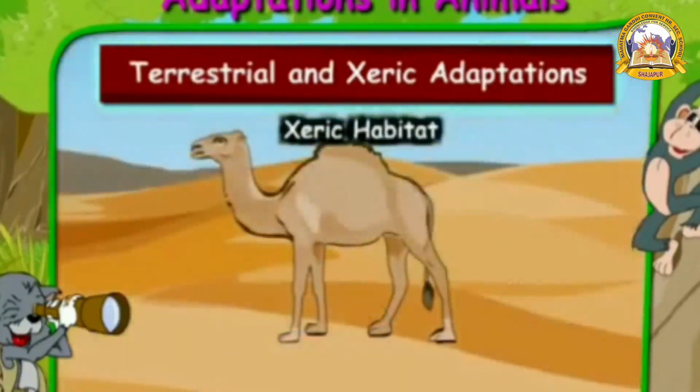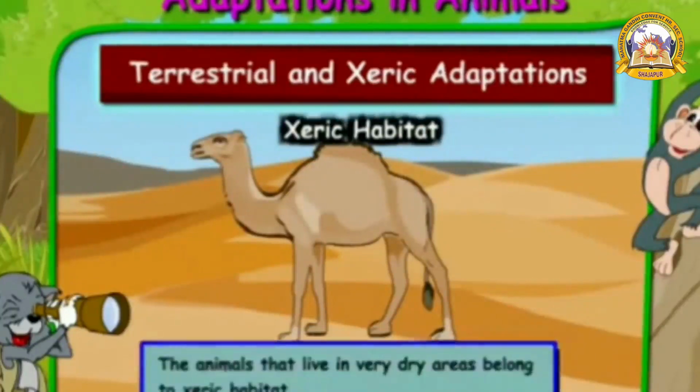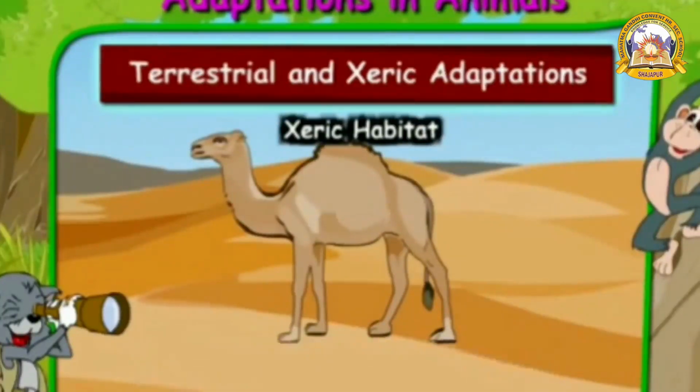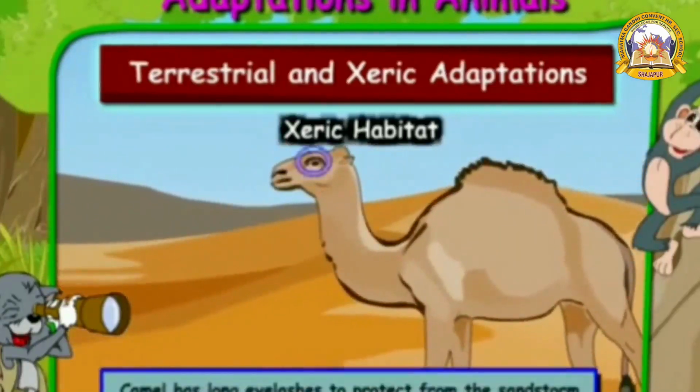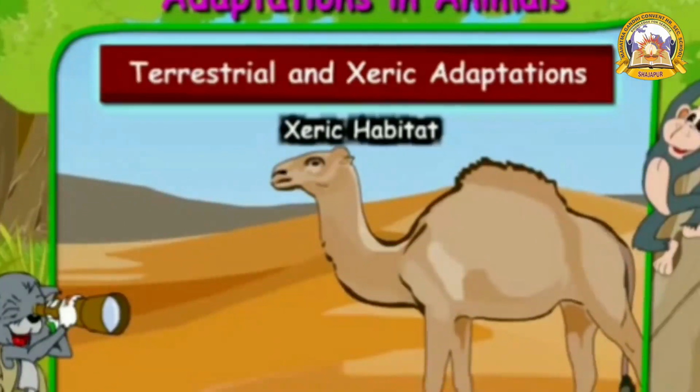Now let us take the example of the camel to understand a habitat like xeric. The animals that live in very dry areas belong to the xeric habitat. In order to protect itself from sandstorms, the camel has long eyelashes. So this is one type of adaptation that camels have for their habitat.